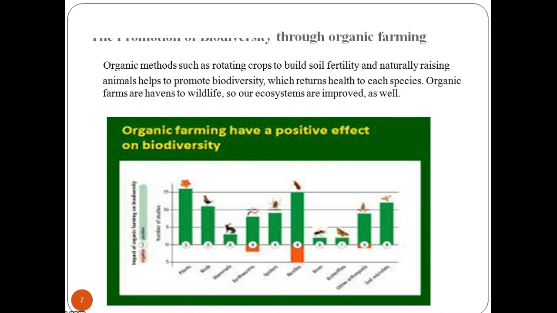Organic farming helps in promotion of biodiversity. Let's have a look how. Organic methods such as rotating crops to build soil fertility and naturally raising animals help to promote biodiversity, which returns health to each species. Organic farms are havens to wildlife and hence our ecosystems are improved as well.